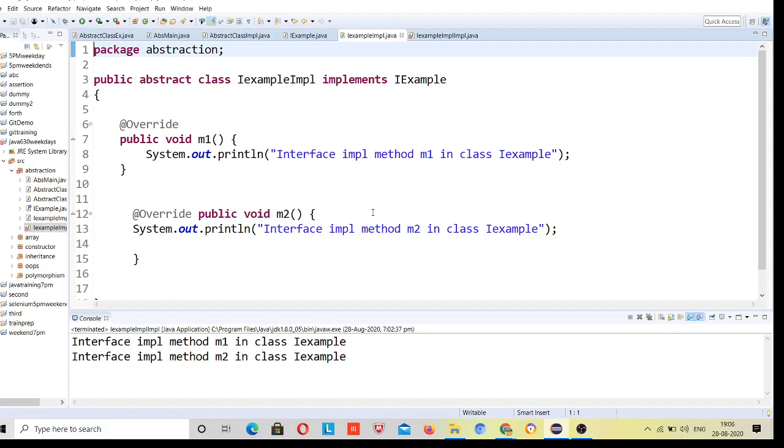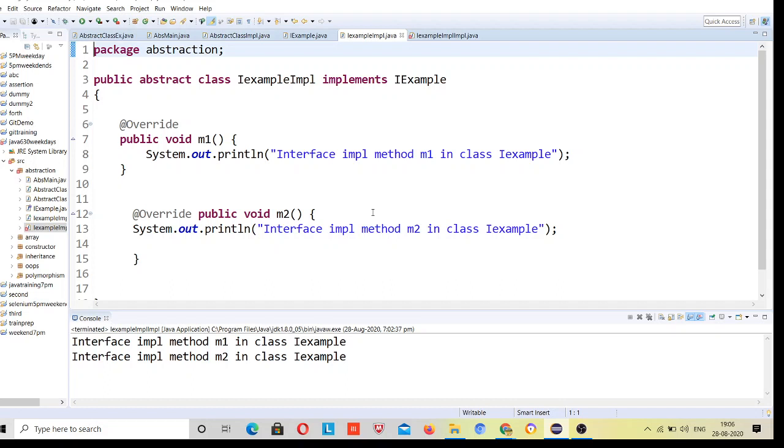So suppose class A has two methods m1 and m2, class B has two methods m1 and m2, and class C extends both A and B, and both classes have m1 and m2 methods. So class C will be confused about which class's m1 method it should inherit. That is your method ambiguity, the ambiguity or diamond problem.